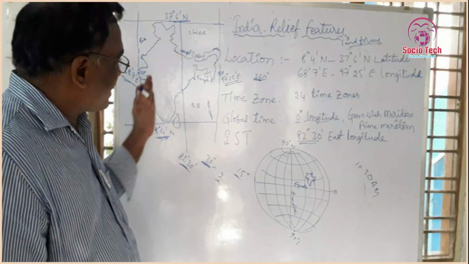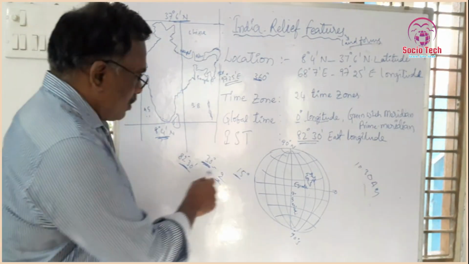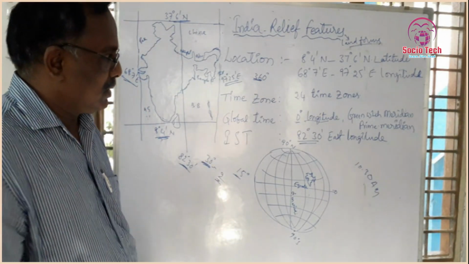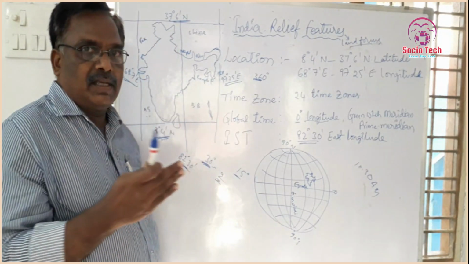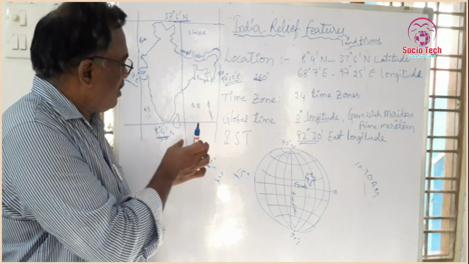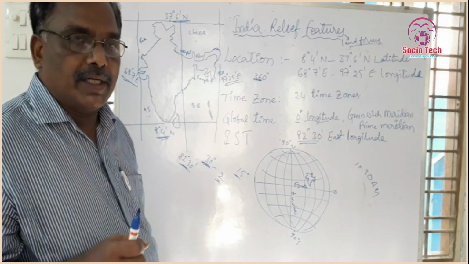That means, what is the time in India? We can calculate very easily. From 0 to 82 degrees 30 minutes, you know, the sun rises across each 1 degree interval of longitudinal distance taking 4 minutes.